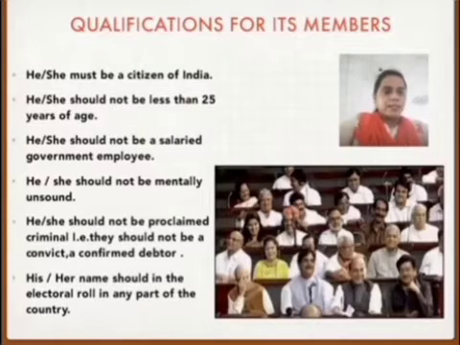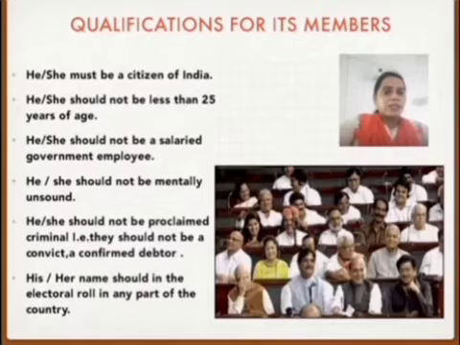Now let's understand the qualifications for its members. For the members of the Lok Sabha, what are the qualifications? So first, he or she must be a citizen of India. Next, he or she should not be less than 25 years of age. So he or she must be 25 years of age. And he or she should not be a salaried government employee.